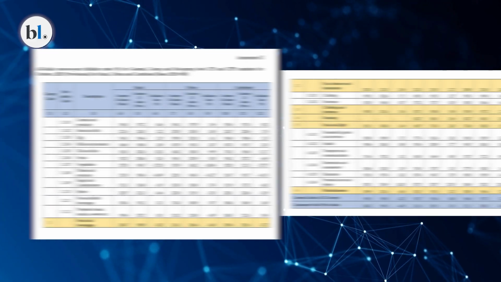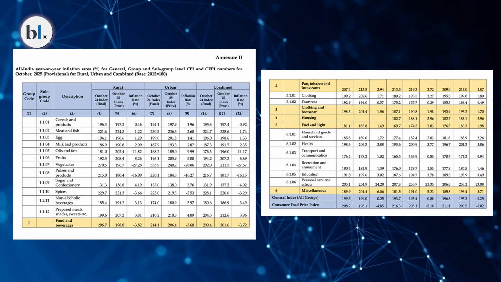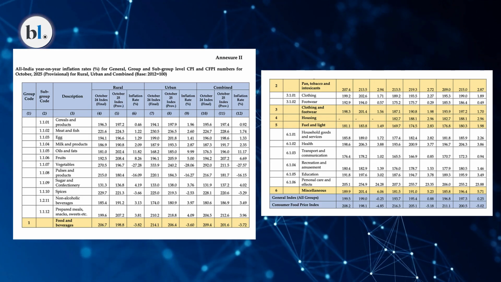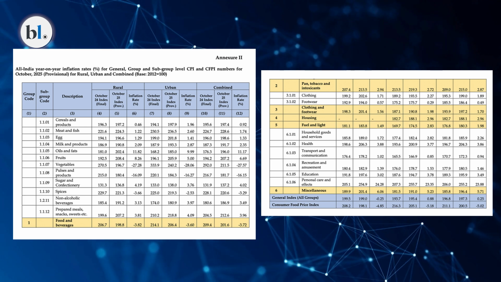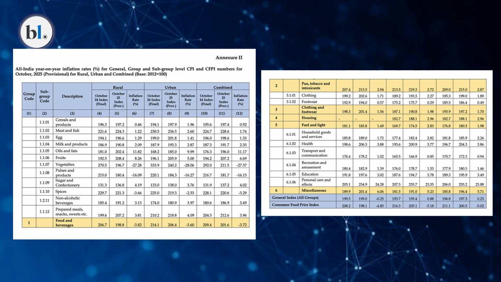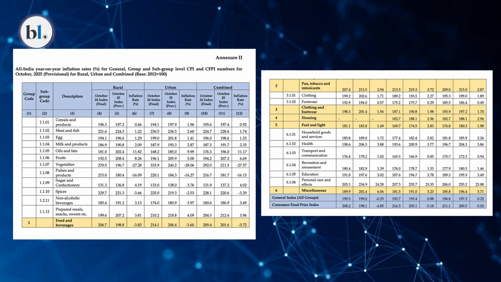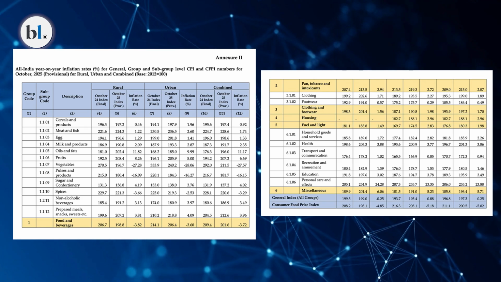Now, the third factor is the GST rate rationalization. GST rate rationalization was brought into effect from September 22nd, 2025. So October is the first full month of GST rate rationalization. And many of the processed food, many of the manufactured items, there we are seeing lower inflation because of the GST rate reduction.